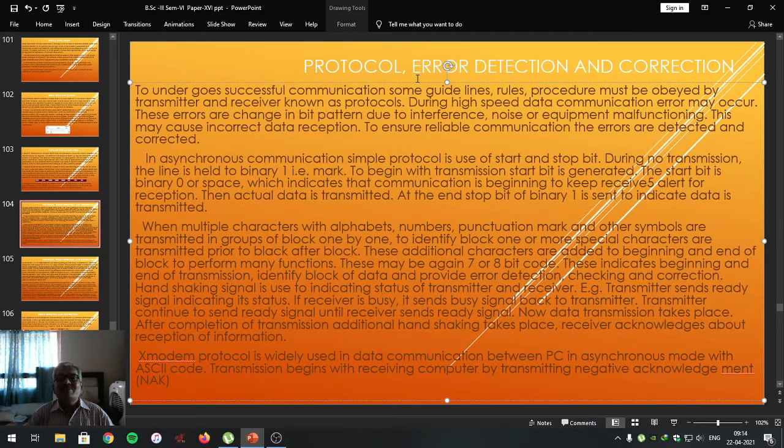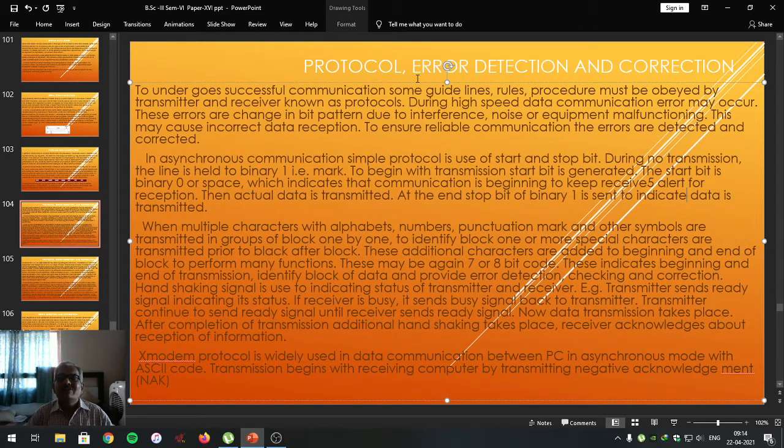Dear students, as digital data communication is a high-speed data communication, there may be a possibility of an error occurring. Error means a change of bit pattern, a change or variation from 1 to 0 and 0 to 1.